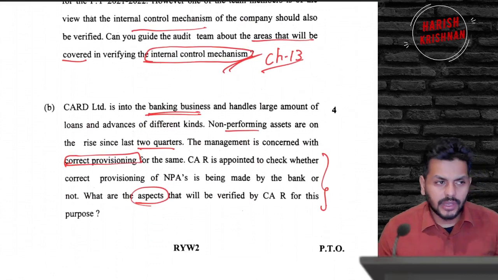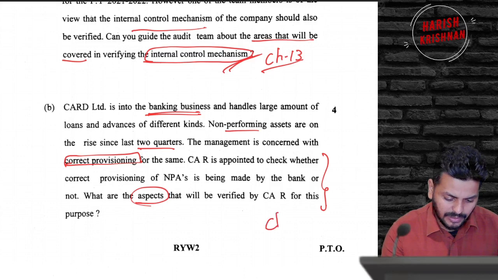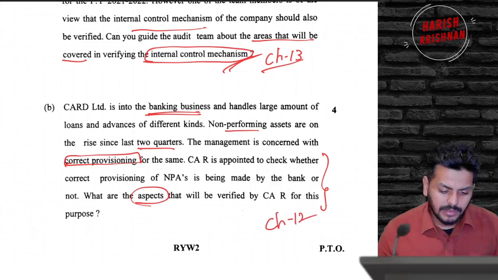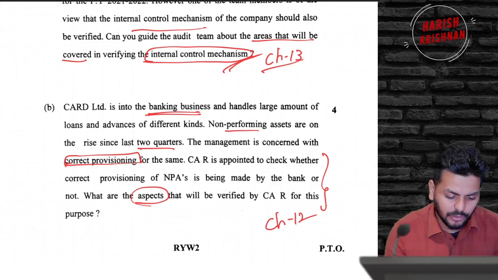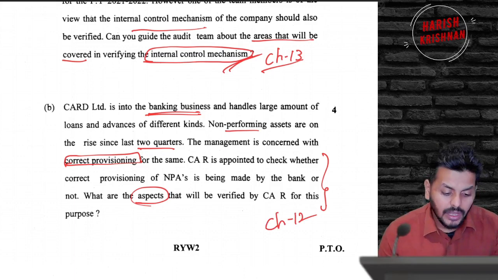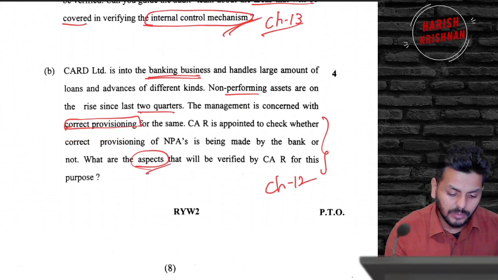NPA provisioning, you guys have done this in advanced accounting. You don't have to really worry about that. It's a question from chapter 12, audit of banks. The management is concerned with correct provision of the same. So the CA is appointed to check whether correct provisioning of NPA is being made by the bank. What are the aspects to be verified?